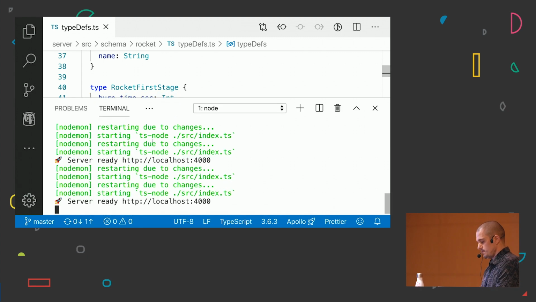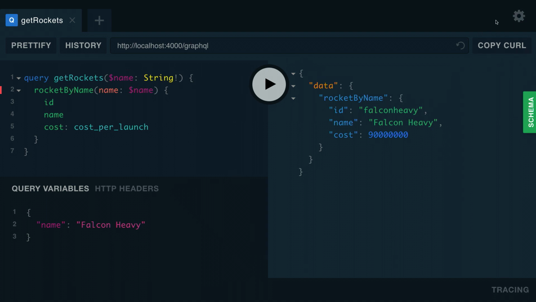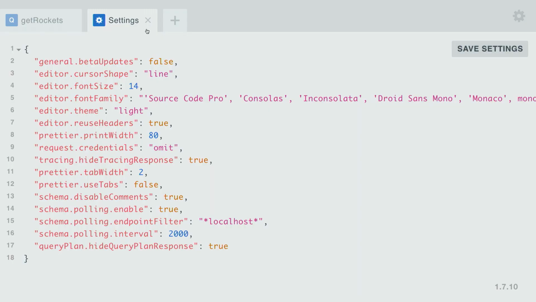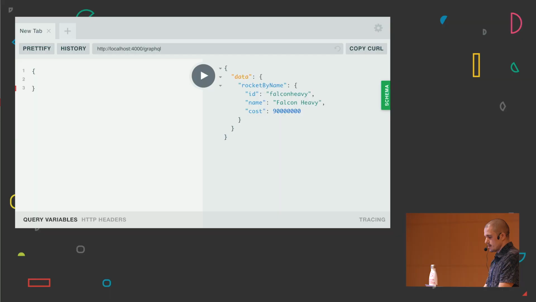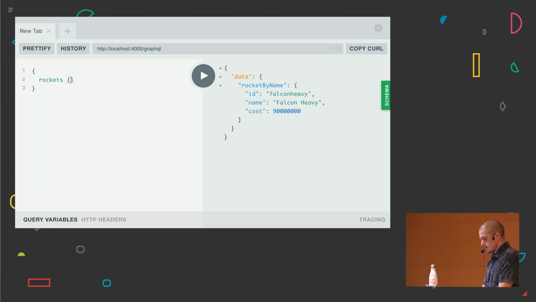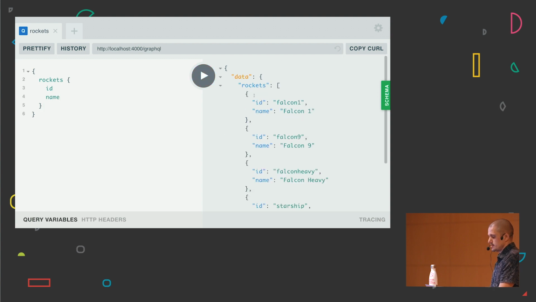So okay, let's open the API and see what we got here. I'm going to change this to light, and probably it's going to be better. This is GraphQL Playground, a fork, but basically we can do the same. We can introspect our API and get our rockets, and then we get the ID and the name. And I get the same data.